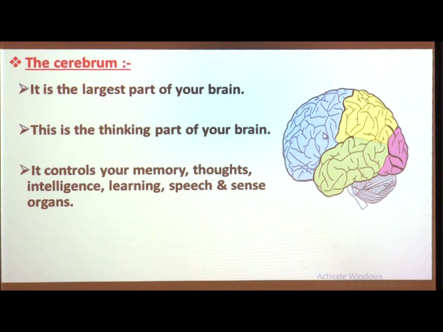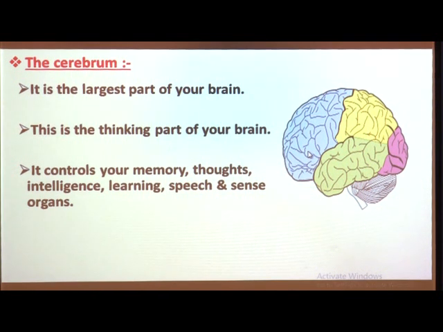That means the right half controls the left side of the body, and the left half controls the right side of the body. Ever see that the left handed batsman is more intelligent than the right handed batsman? Why? Because the two parts of the cerebrum work oppositely.